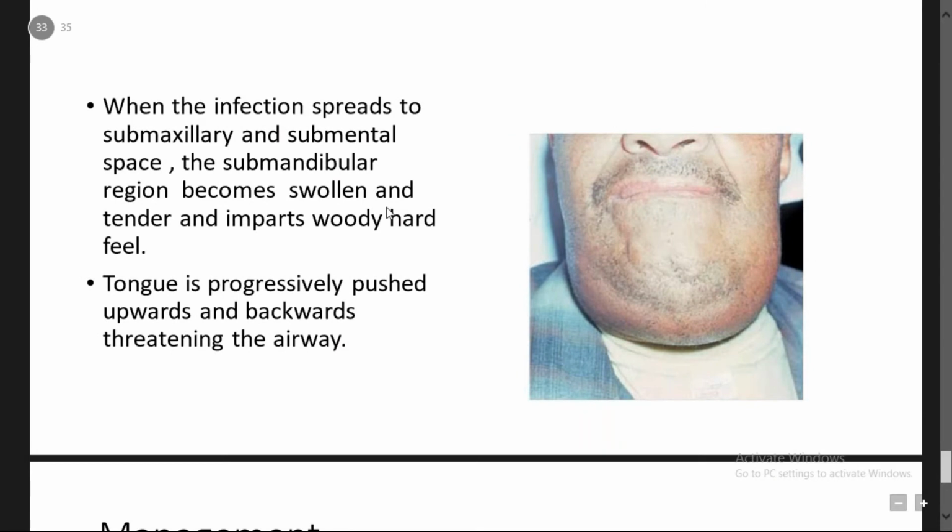When the infection spreads to the submaxillary and submental space, the submandibular region becomes swollen and tender and imparts a woody hard feel. You can see here. The oral cavity examination will be normal without any bulge of the tongue or pushing up of the tongue. Only later is the tongue progressively pushed upwards and backwards, threatening the airway. Whenever the infection in the submaxillary space communicates with the sublingual space, it can lead to pushing up of the tongue and backwards.